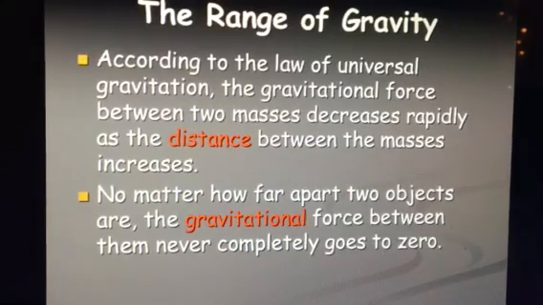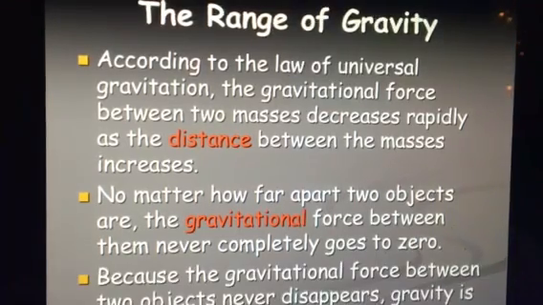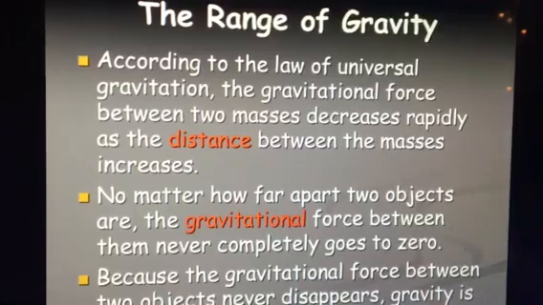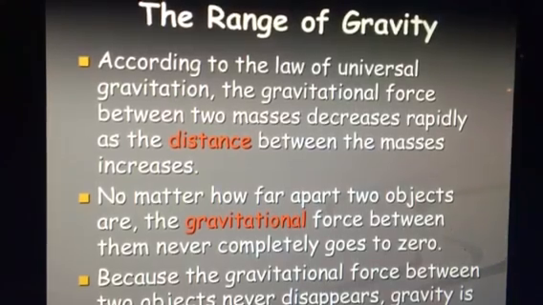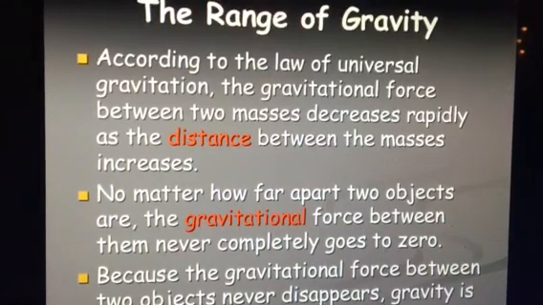No matter how far apart two objects are, the gravitational force between them will never completely be zero. One object will always have some gravitational pull over the other object. We don't ever see a zeroing out of these objects. The gravitational force between the two objects will never completely disappear, and it just becomes a very long-range force, such as Pluto, a dwarf planet circling the sun.